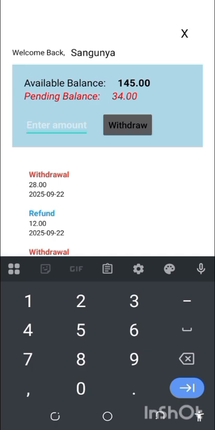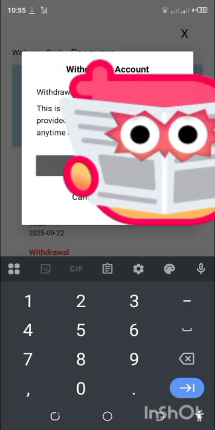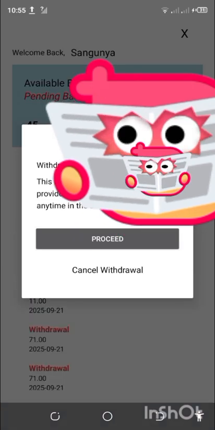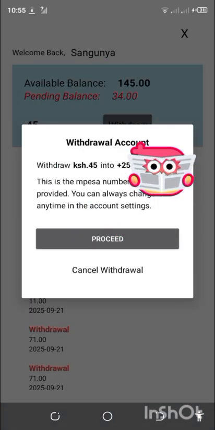Now, the amount is 145. Let us withdraw, let's say, 45 shillings. So we click withdraw, and then your number, you will see there, withdraw this, confirm your number. Now, if this is not the number that you want to withdraw this amount to, you change it in settings.